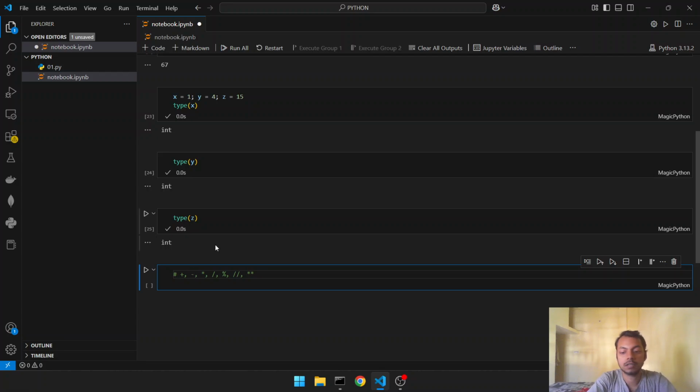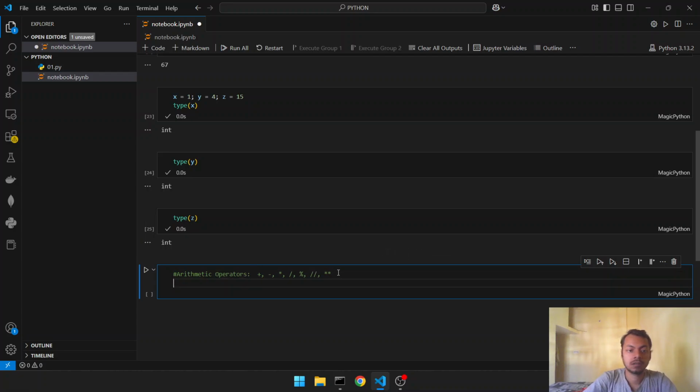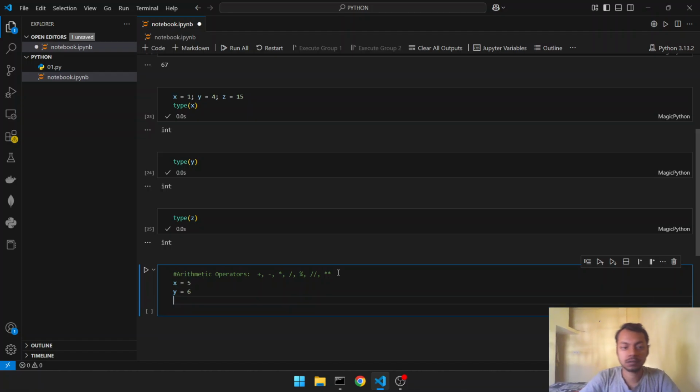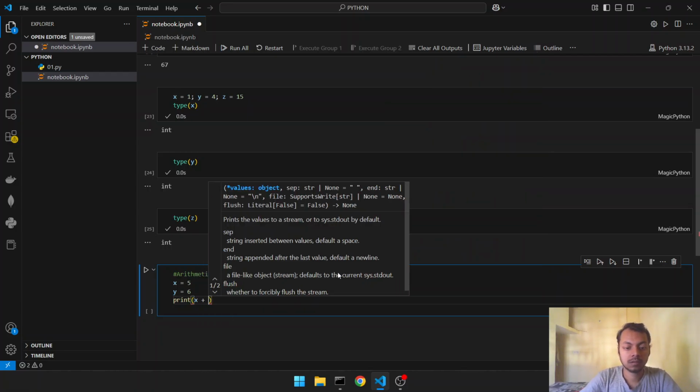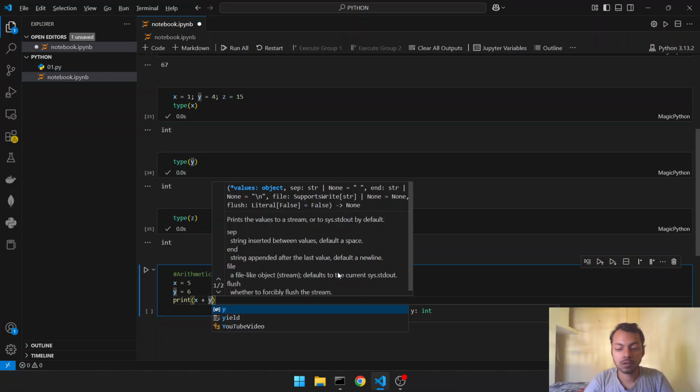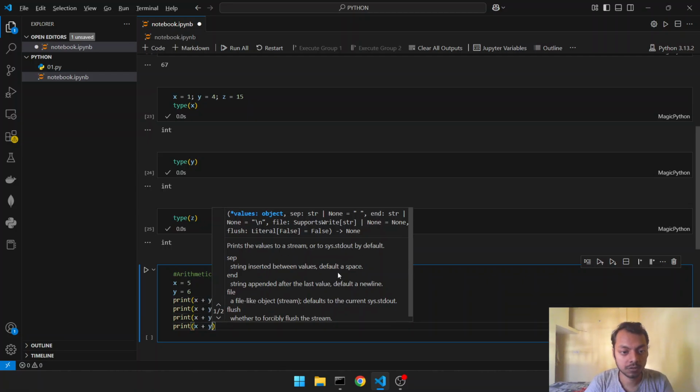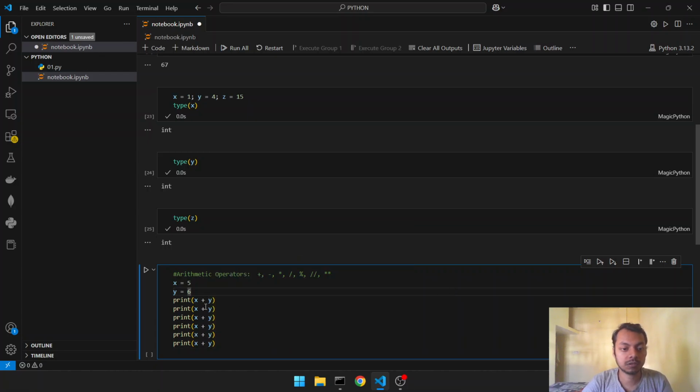This is for commenting, like arithmetic operators. So let x equal to 5 and y equal to 6. Print x plus y. Alt shift and down to copy the previous one.